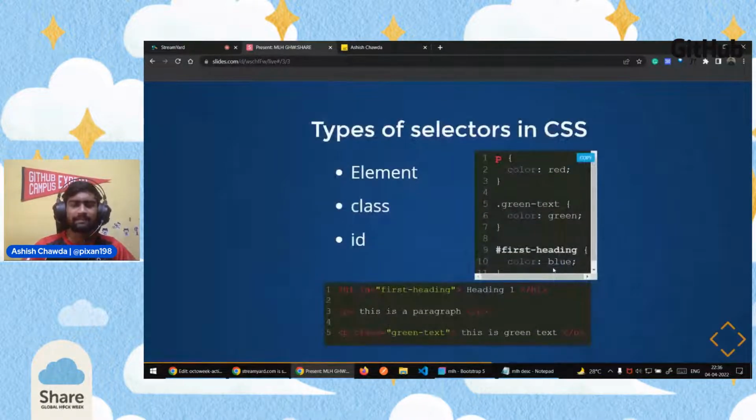And there are basically three selectors in CSS. First is the element, which is the HTML element. Second is the class. A class is a general selector where we use it to select multiple elements at once. And the third is ID. ID is like a unique identifier for something.